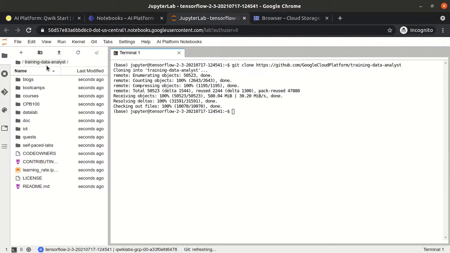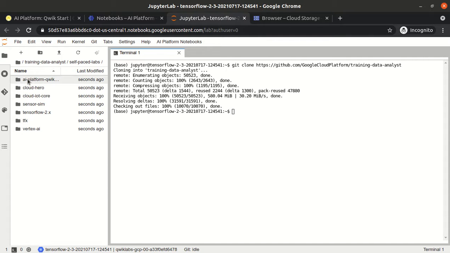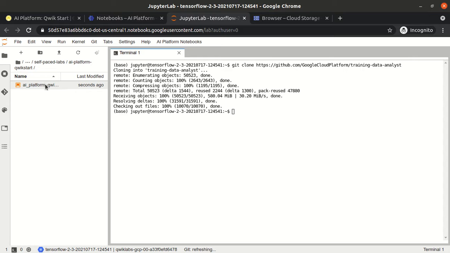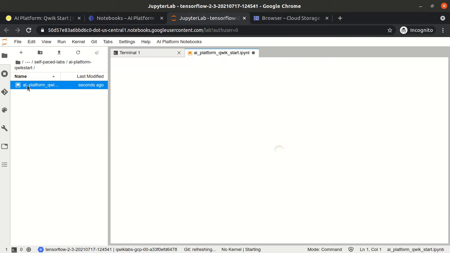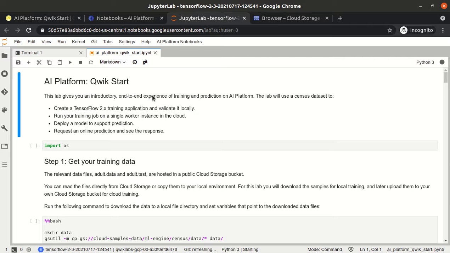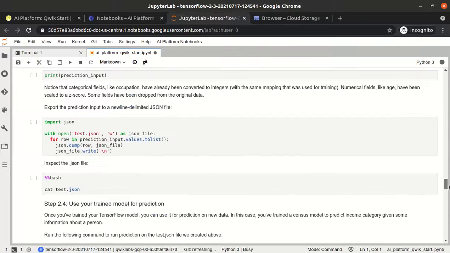So under the training data analyst we have the self-paced labs folder, and under that we have AI platform kickstart. We have already one notebook available. If we open this notebook, let me expand this. Yeah, if we open this notebook, all the code is written for us.